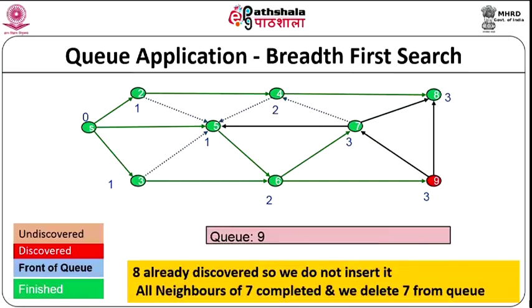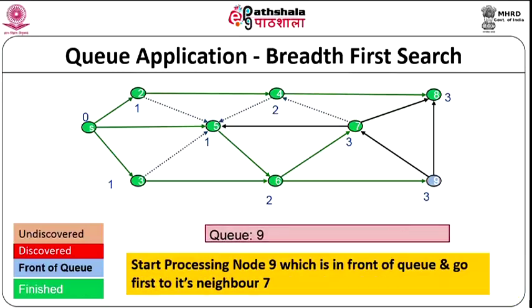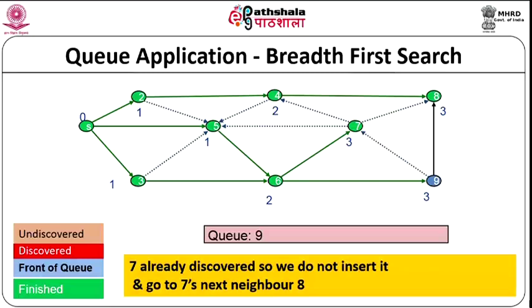Now for node 9, we go to its neighbor which is 7, but 7 is already finished, so we do not have to do anything, and we go to the next neighbor which is 8, which is again already finished, so we do not have to do anything. So at this point we do not insert anything. All the neighbors of 9 are over, so we remove 9 from the queue, and at this point we have finished processing all the nodes. So this is the way breadth first search is done.